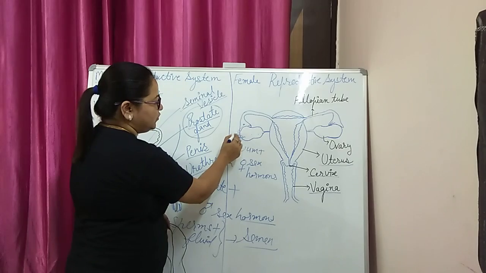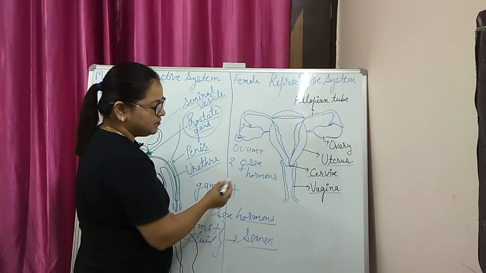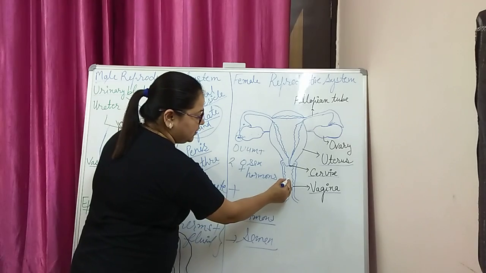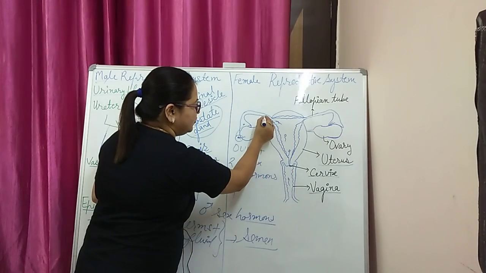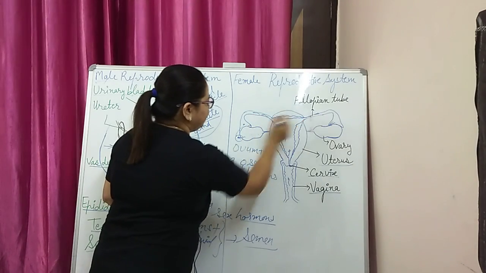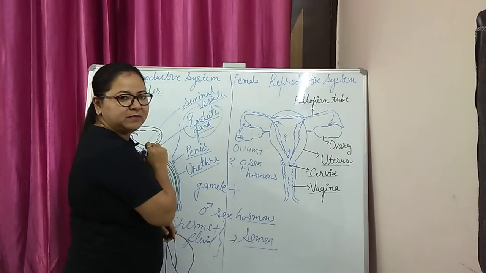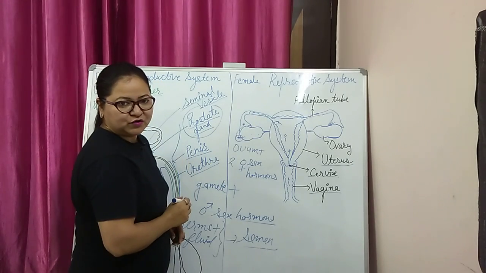Now it moves towards the fallopian tube, and if sperms are available through the mating process, these sperms move up to the fallopian tube, and if the ovum is available here, fertilization will take place in the fallopian tube.